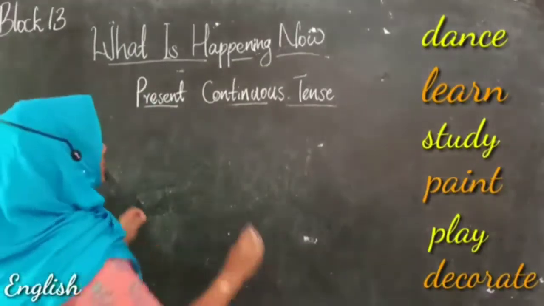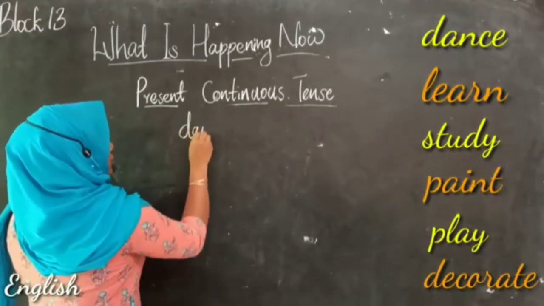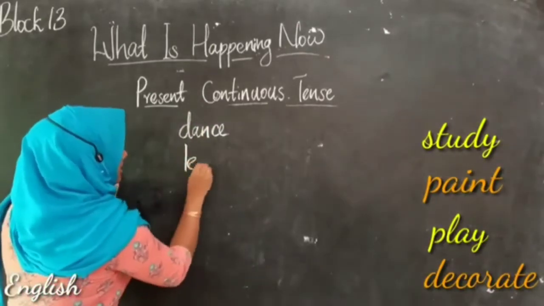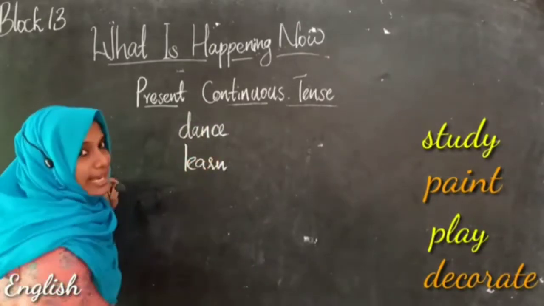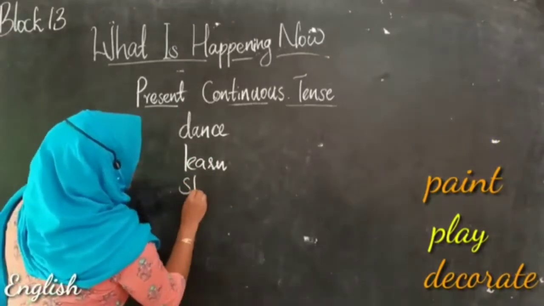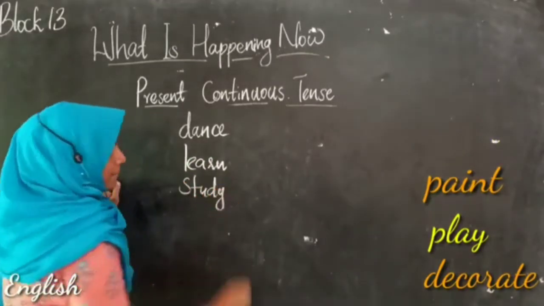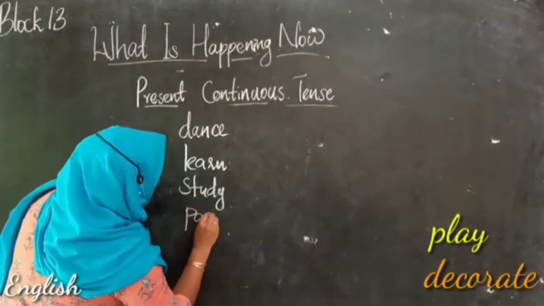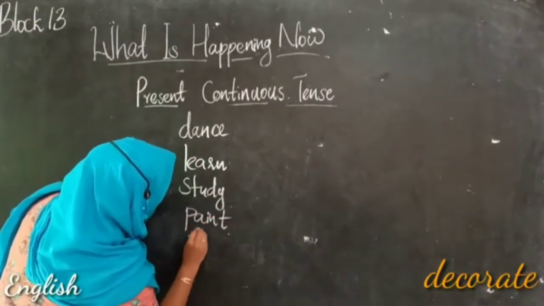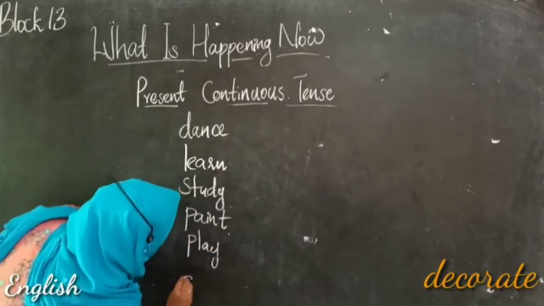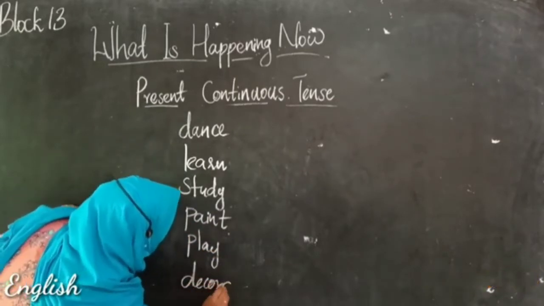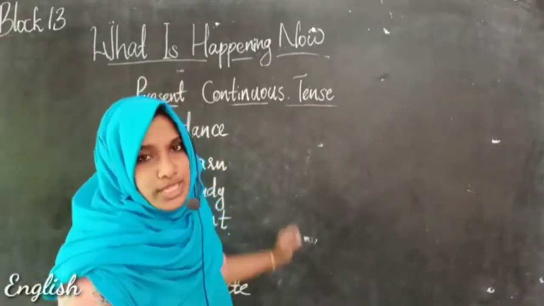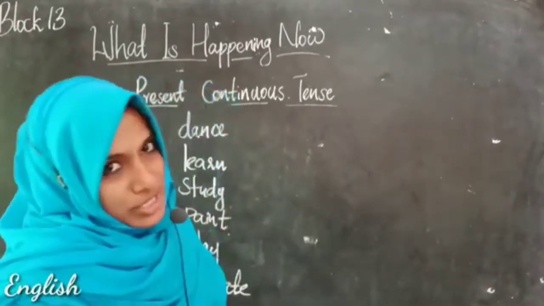So that are dance. Then, yes, learn and study. Then, yes, they like to do paint, play, or decorate. Right? These all are the doing words. These all are the action words.